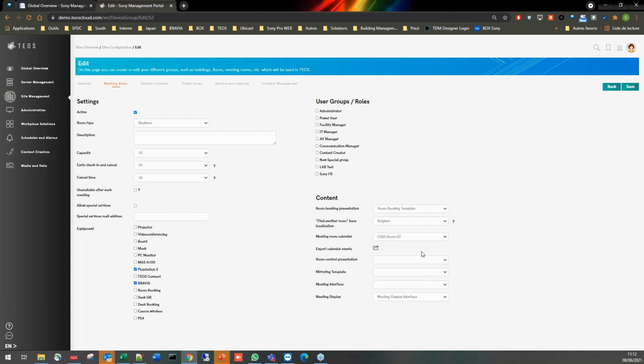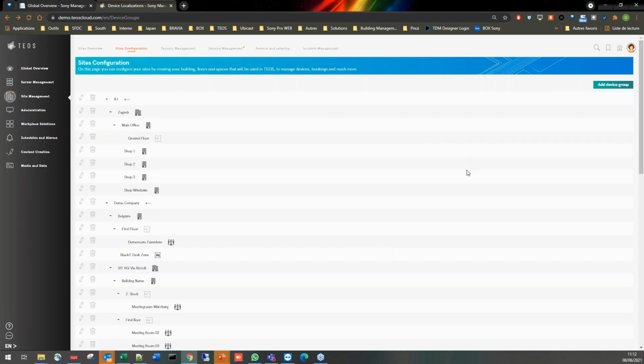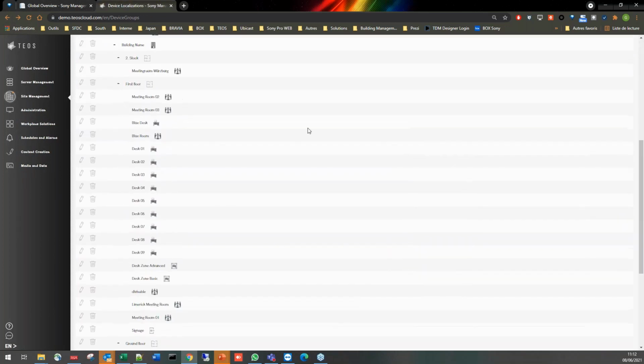Yeah, exactly. Thank you, Thomas. In the next session, of course, we will go deeper into all the details of what has been improved, like find another room, also localization, and of course other options that are available through our platform, thanks to the new version 3.0. So that's mainly it.